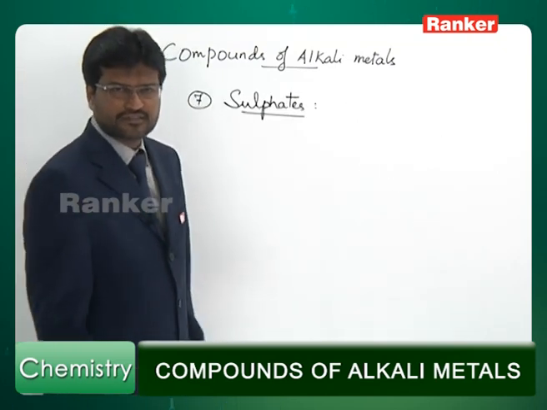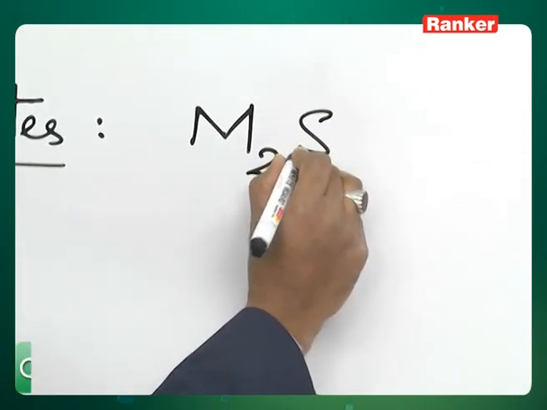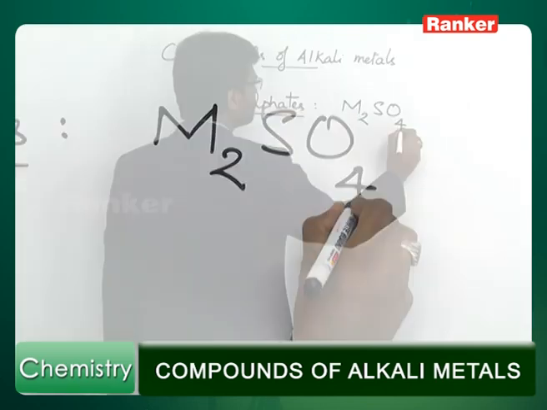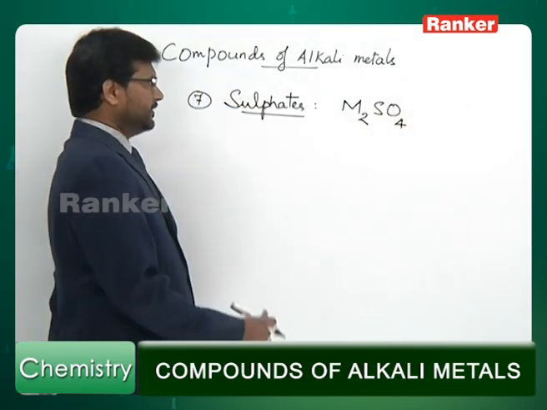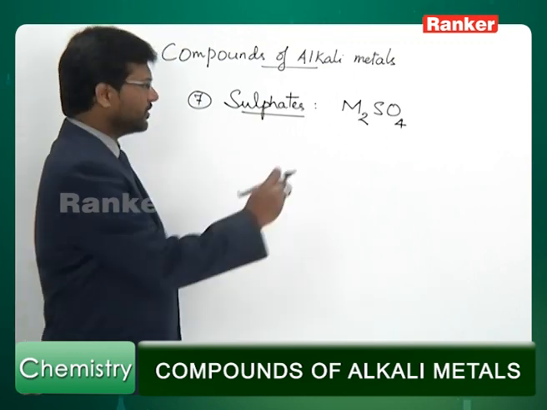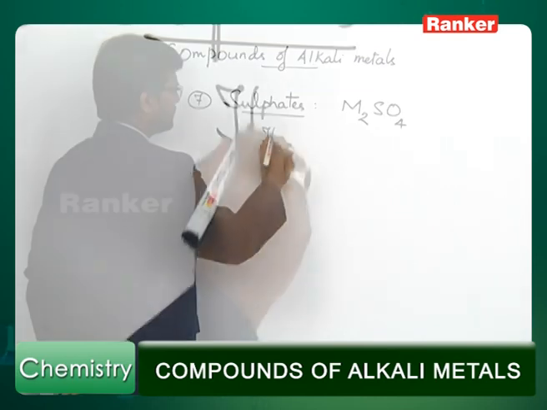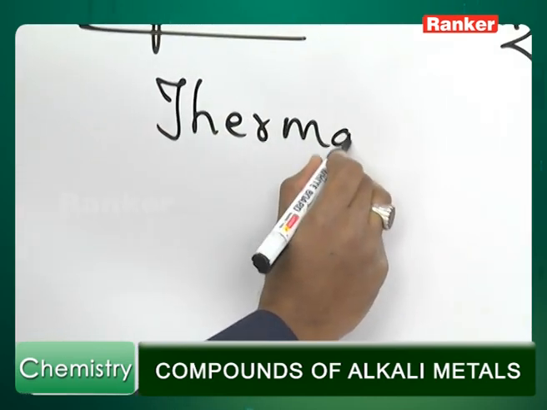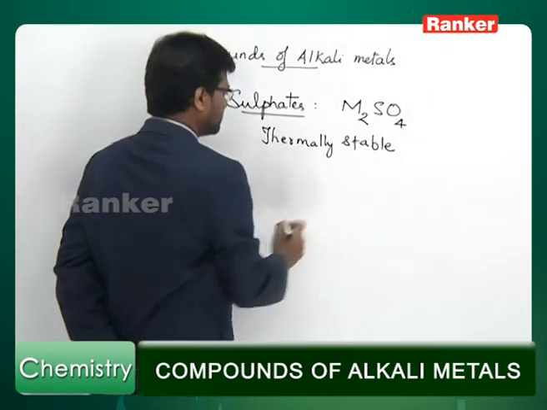Sulfates of alkali metals. The general representation of sulfates of alkali metals is M2SO4. Here I would like to talk about thermal stability. These are thermally stable substances.